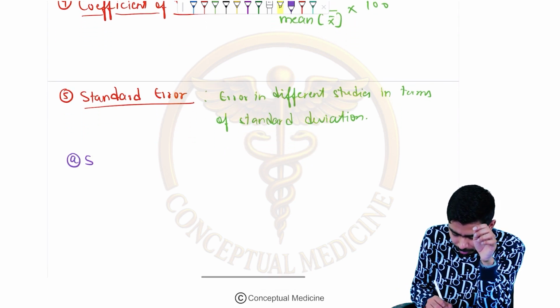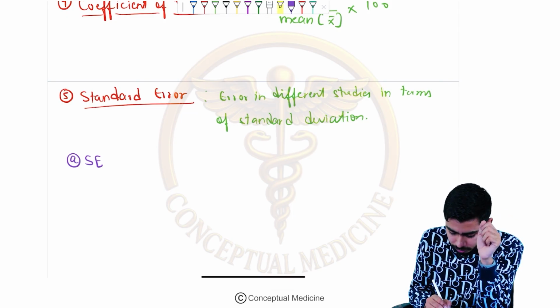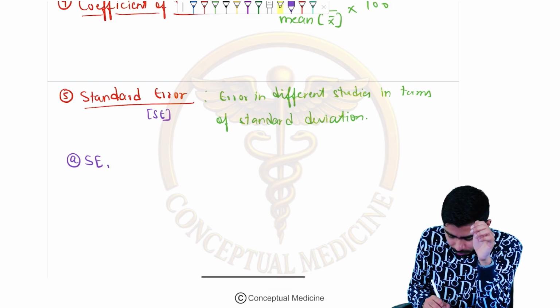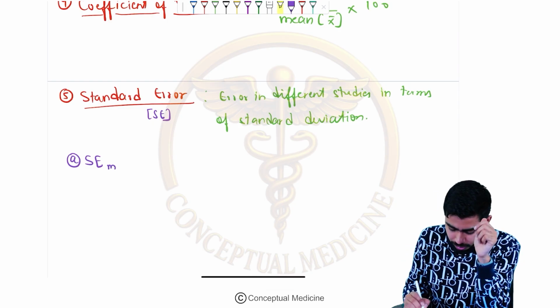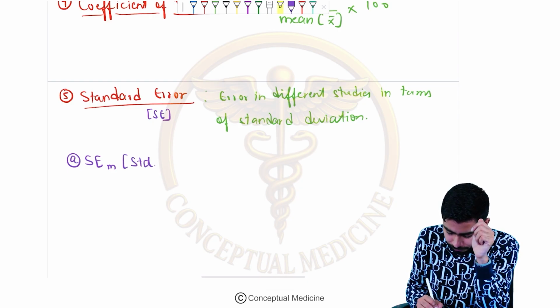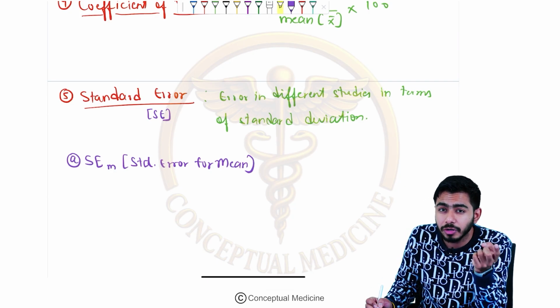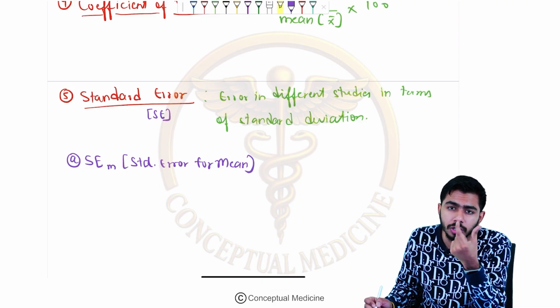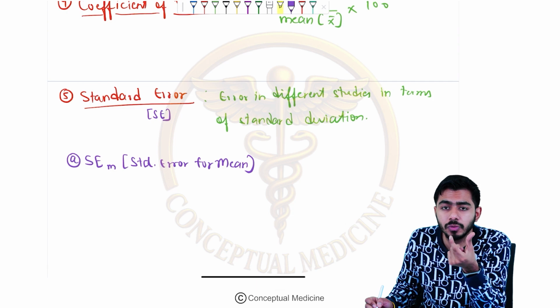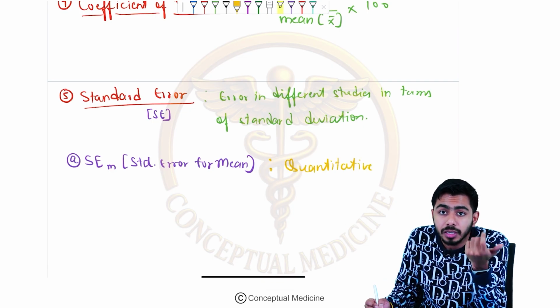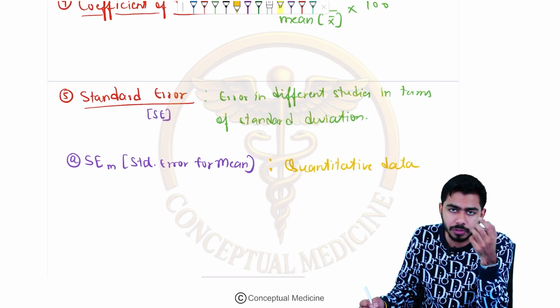One is the standard error, SE, and I am writing SEM for the standard error for the mean values. What is SEM? This is the standard error of the mean. First of all, is it for quantitative or qualitative data? I am talking about the mean value. Mean value is used for quantitative data. It is numerical data, right? First job is clear.